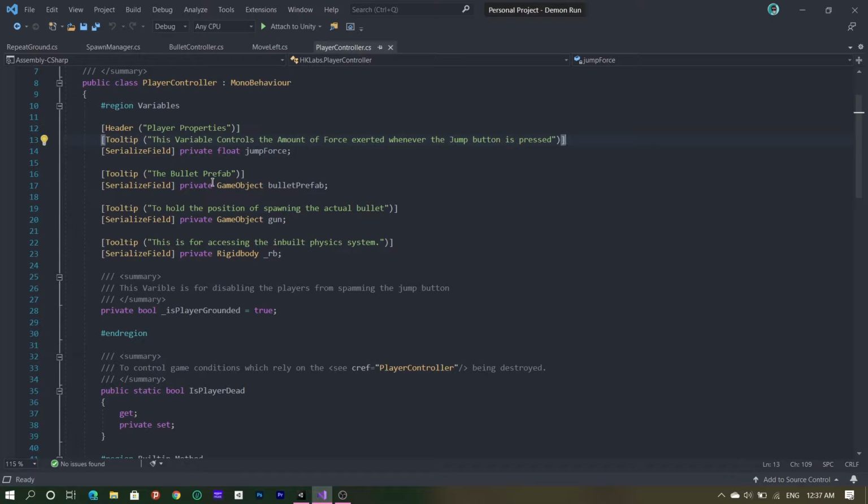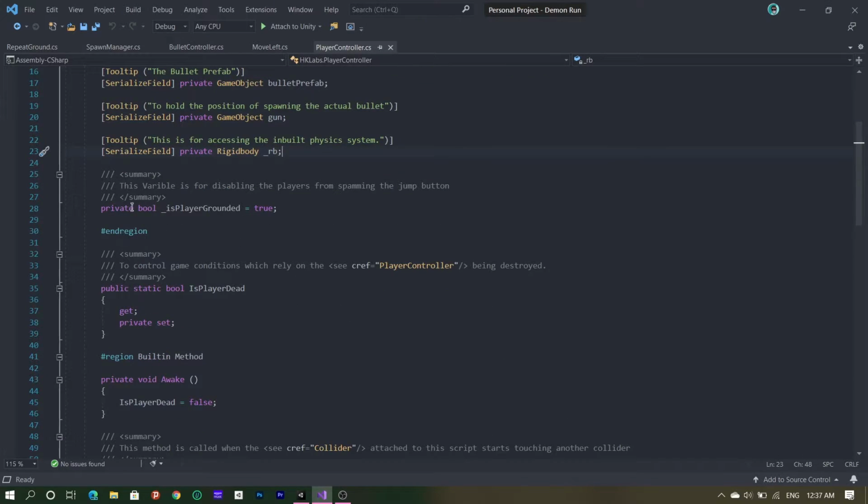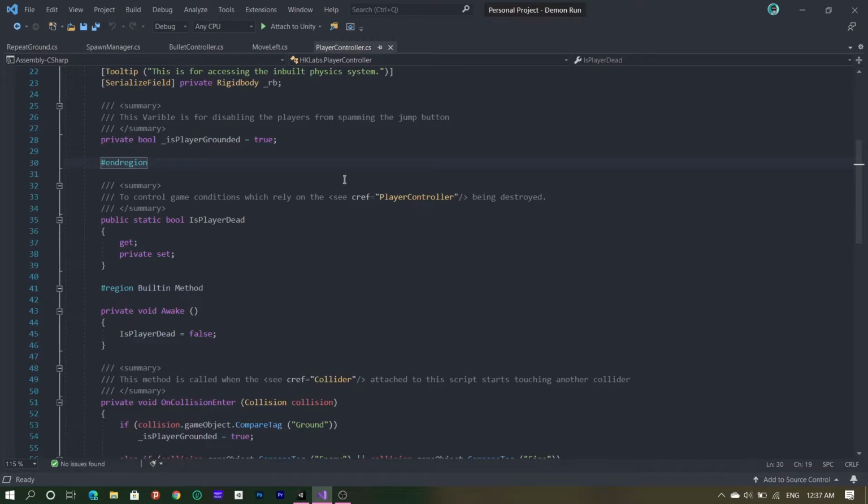Similarly, I have a game object bullet prefab to store the bullet that we shoot, to store the gun, and rigid body, that's the physics. Okay, I have another variable here, is player grounded. That's just to make sure that the players don't spam the jump button. We don't want our main character to keep on flying. So that's why this variable exists, to make sure that you can only press the jump button once and once only.